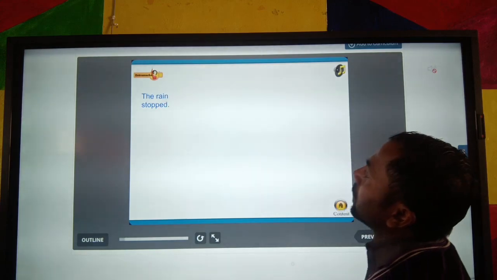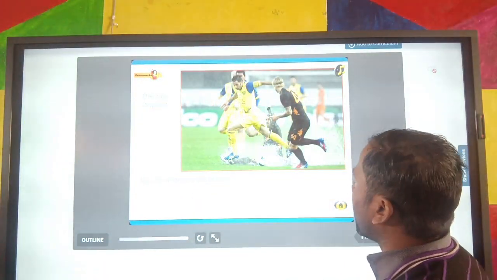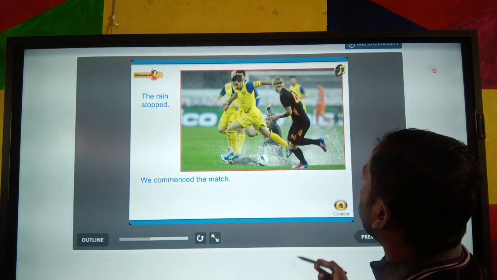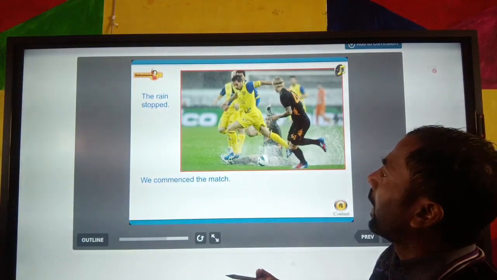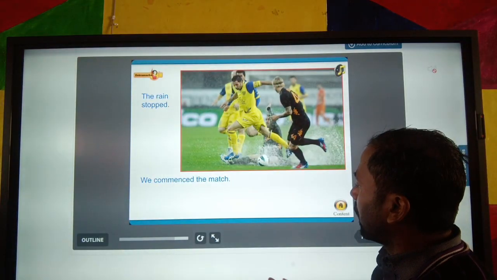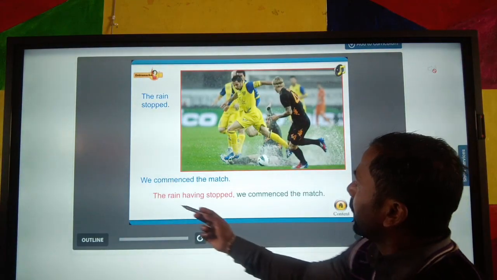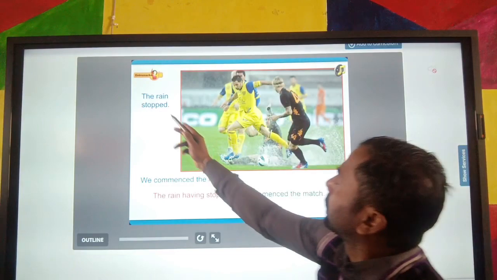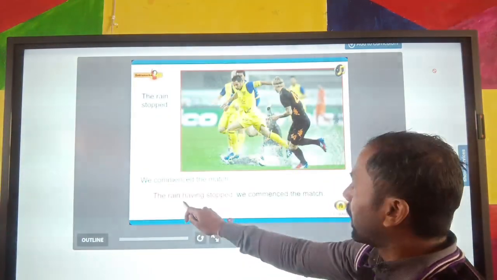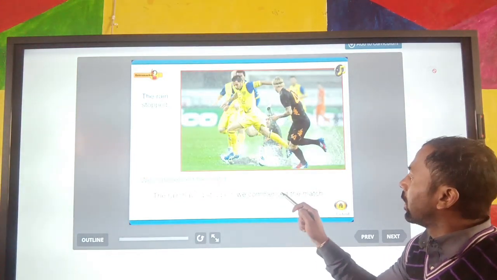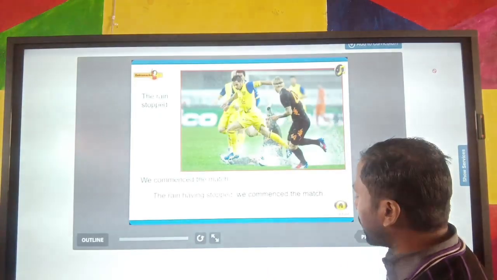The rain stopped. We commenced the match. Okay, so this is an example of combining two sentences. You can see how two sentences are combined into a single sentence. Here appears the group of words, "the rain having stopped." They are using a perfect participle. The rain having stopped, we commenced the match. Clear? I hope you all understand it.